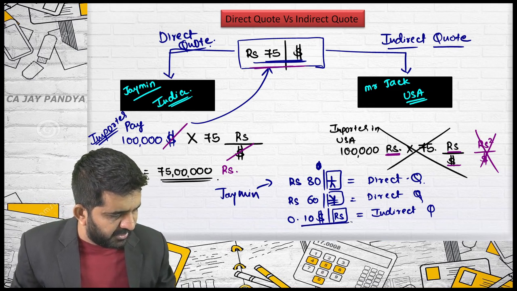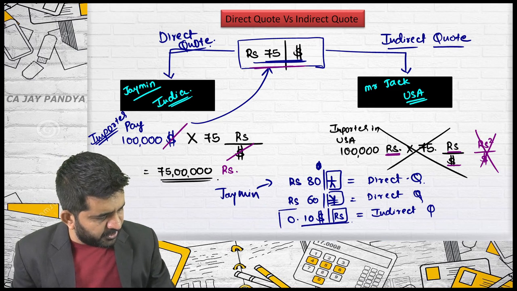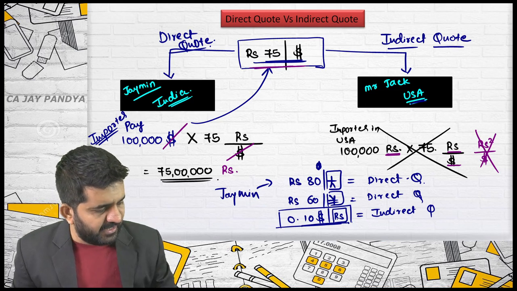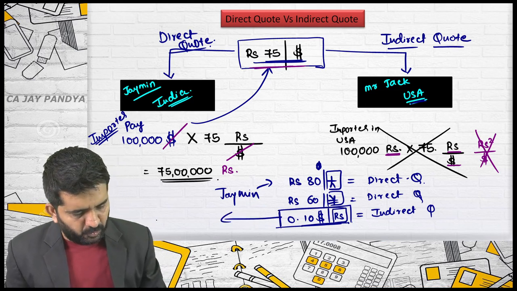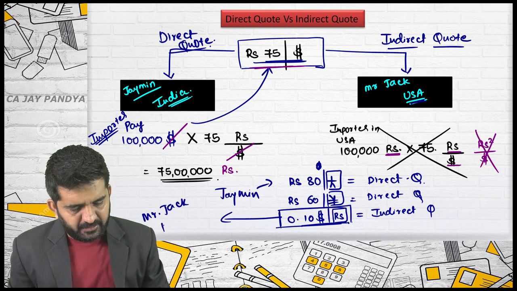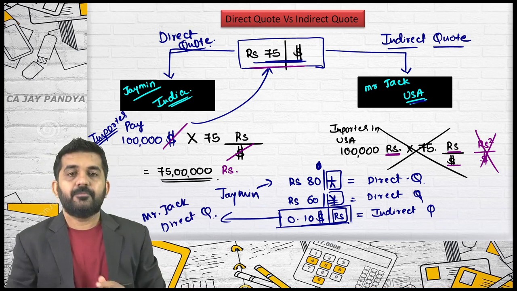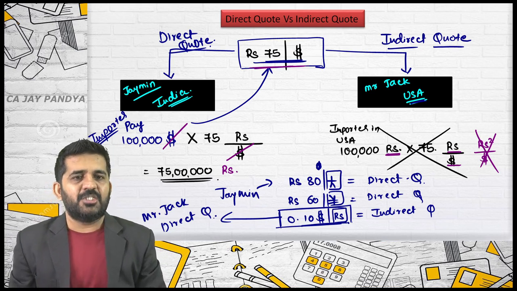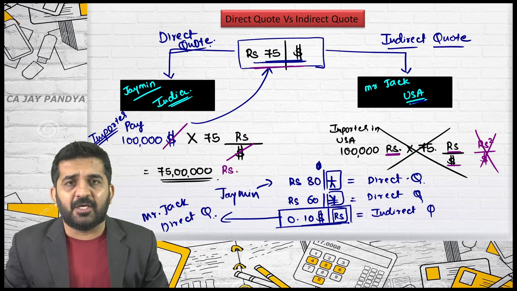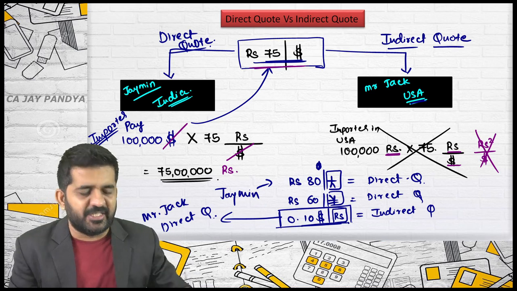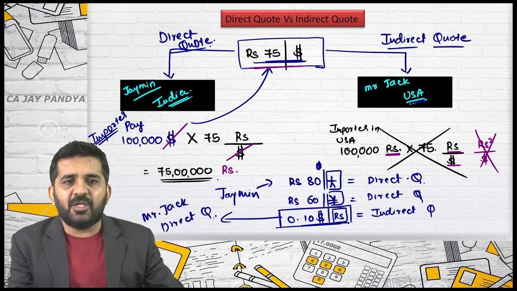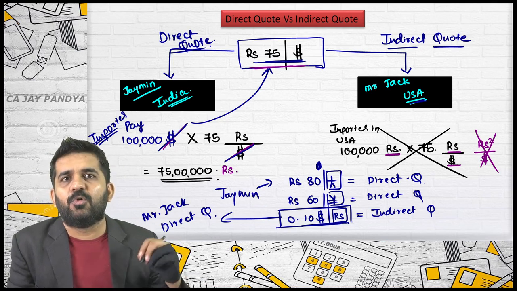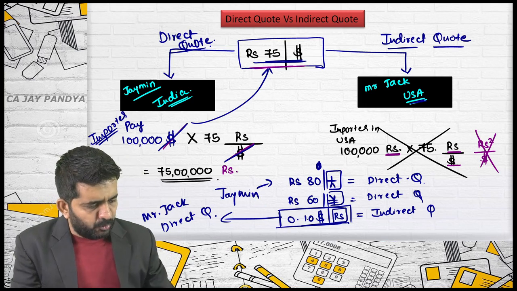Jaimin, for Jack, this quote is a direct quote. For Mr. Jack, who is of USA, this is a direct quote. These are easy concepts. I know I am going slow for a reason, because the next step will become somewhat typical and I want to make that step also easy. So I am investing some time over here, but otherwise this is extremely easy. If you can directly multiply a rate, then it is a direct quote for that particular country. Let me prove this.